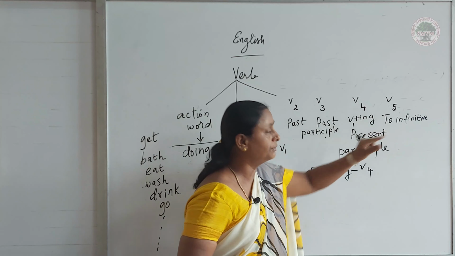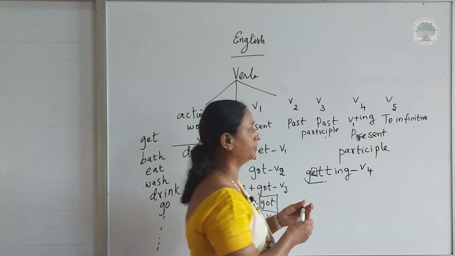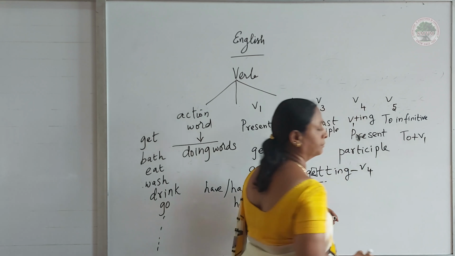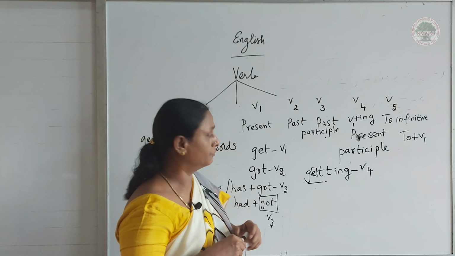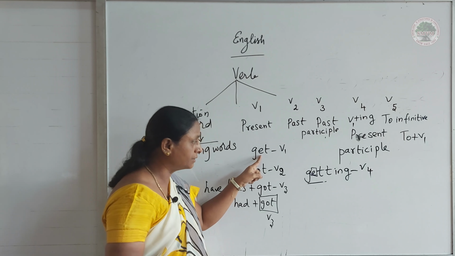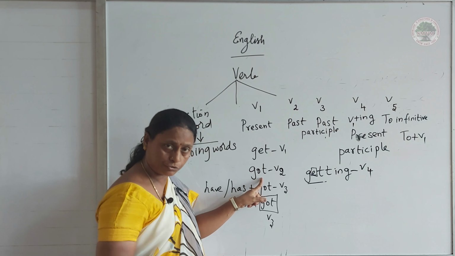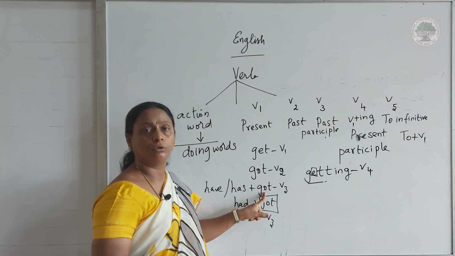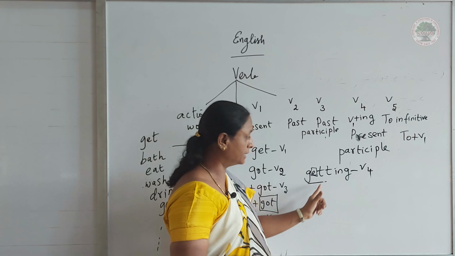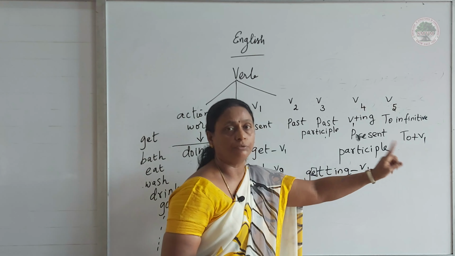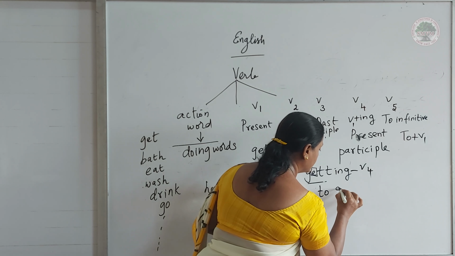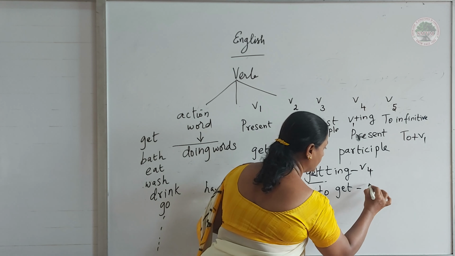Now here in V5, what is the to infinitive? It means to plus V1 verb. To plus V1 verb means, now we are talking about get. When we say get, V1 means got is V2 and again got is V3. Then what is V4? Adding ing, getting. Now to plus V1 verb. So how to write? To plus V1 verb, to get. That is V5.